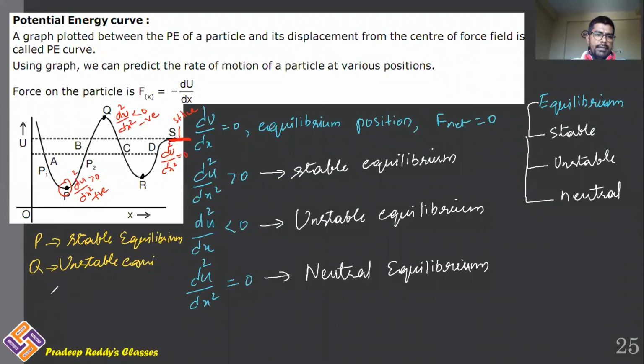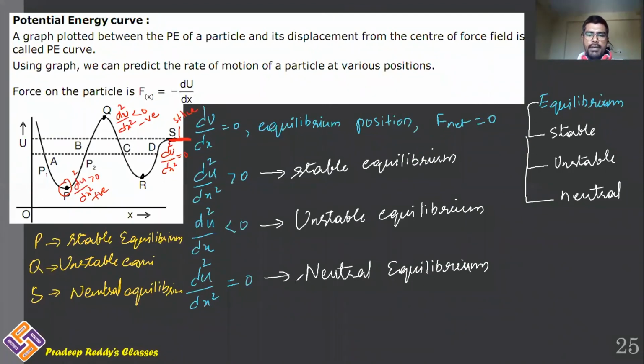And S represents neutral equilibrium. So from the minimum position, if potential energy increases, d square u by dx square will be positive. Therefore at point P, d square u by dx square will be positive. Therefore it represents the body is having minimum potential energy, and that is said to be a stable equilibrium at